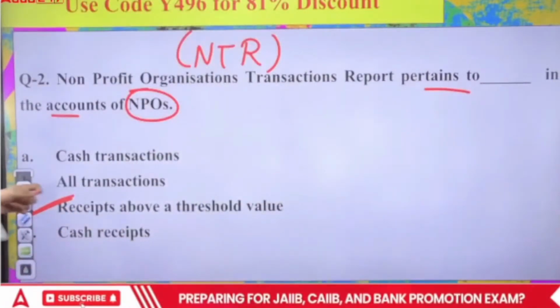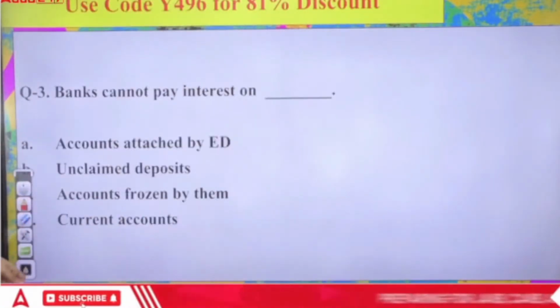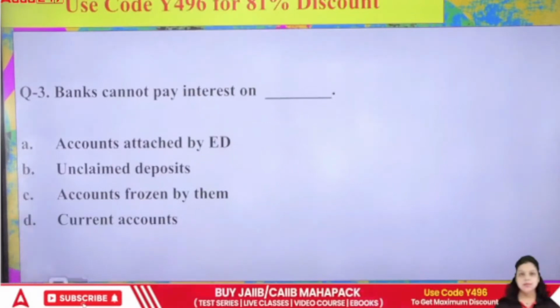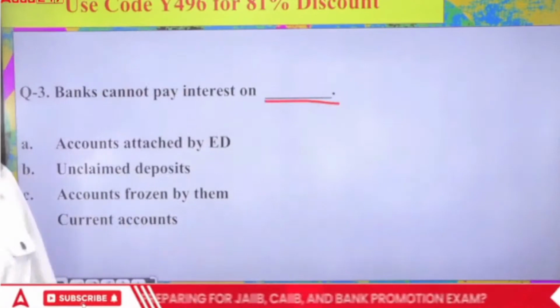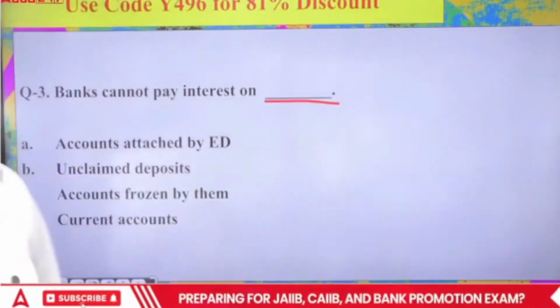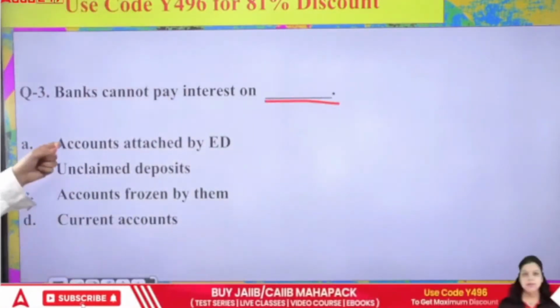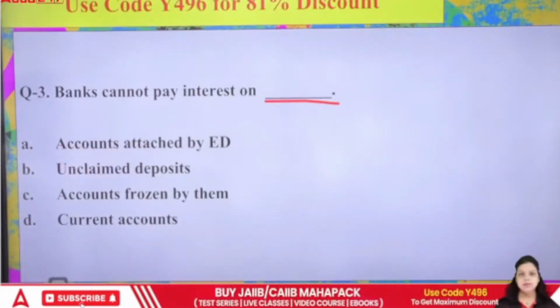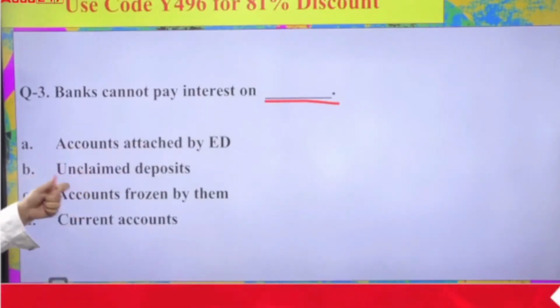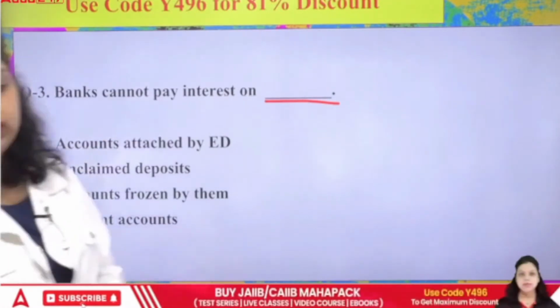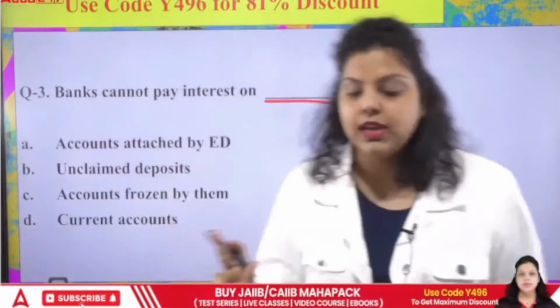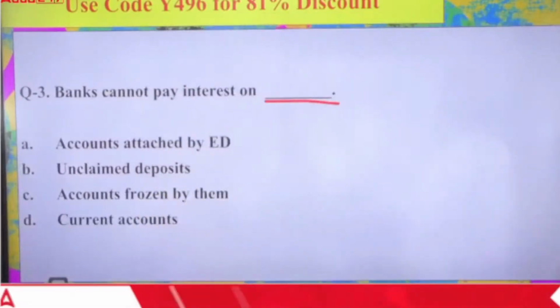Okay. Now the third question is talking about banks cannot pay interest on dash. In which type of account are banks not allowed to pay interest to the customer? First is accounts attached by the ED. Second is unclaimed deposit. Third is accounts frozen by them. Fourth is current account. So what do you think? Which of the following is the account in which banks are not allowed to pay interest to the customer? A, B, C, or D?